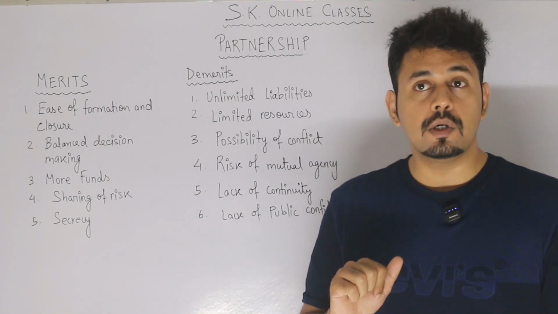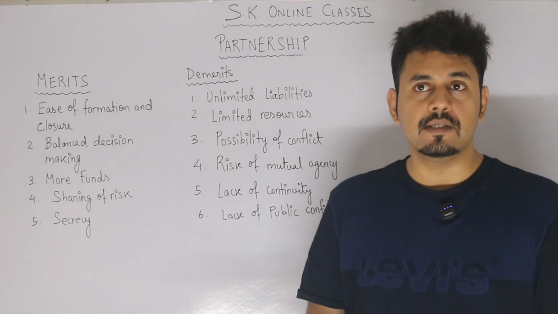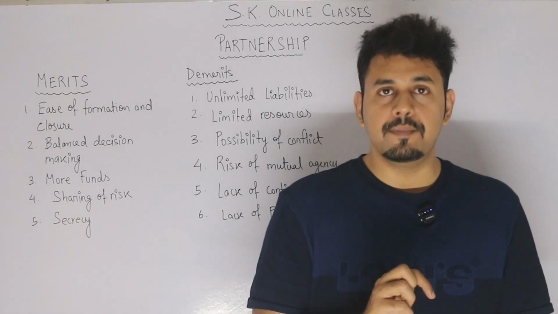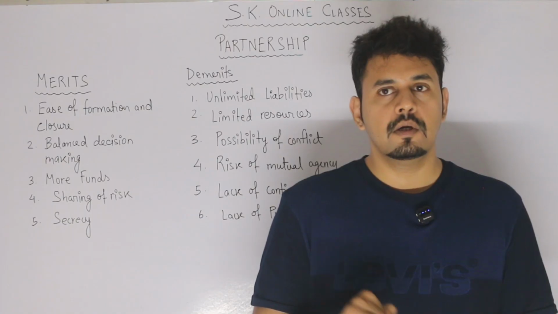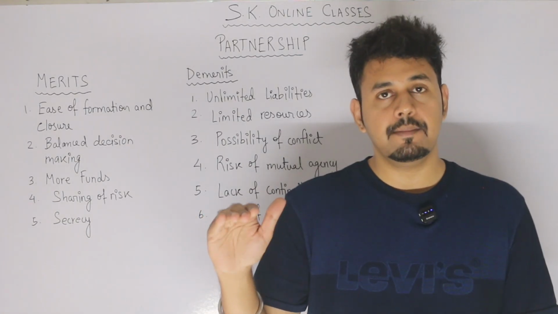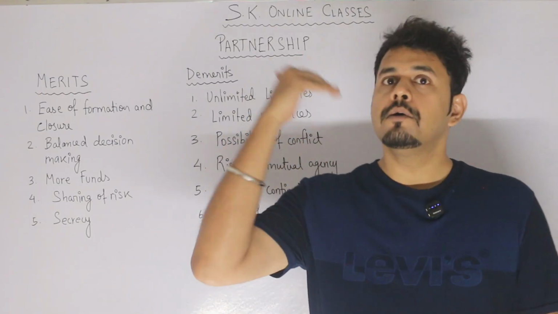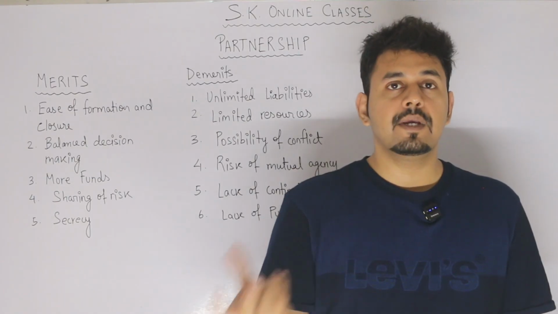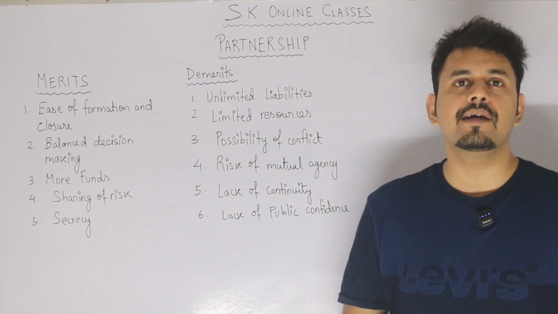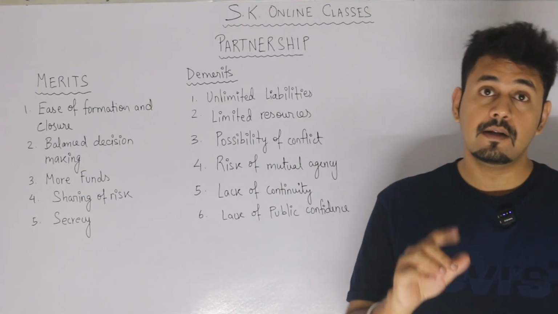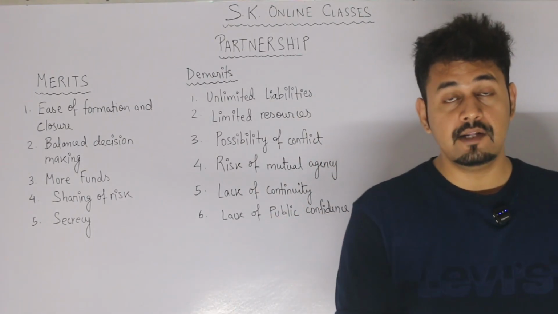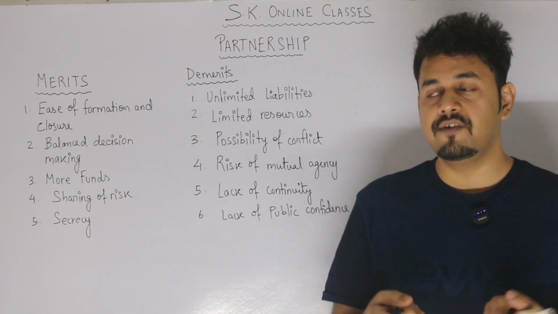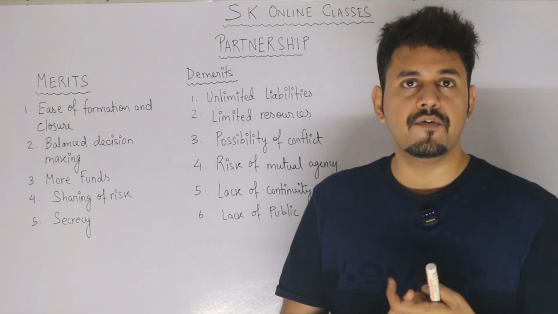So the example of my student, what happened? Because of such reasons, when I used to teach my student, they were still in the business, but nobody used to talk to each other. They were living in the same building, in a flat system, but nobody used to talk to each other. Not even their children used to talk to each other. So imagine, friends became enemies. Such situations will arise in the partnership form of business, and because of that, this is considered a demerit. Friends for so many years do not talk to each other because of business. One advice: business should not be done with any of your friends.